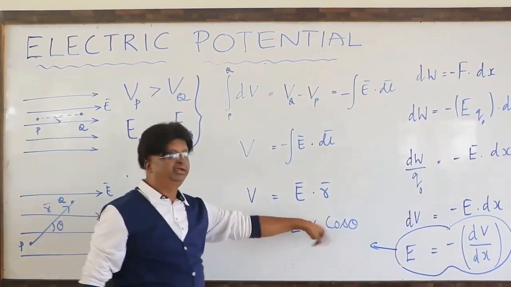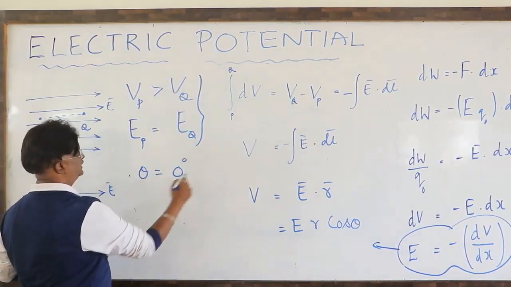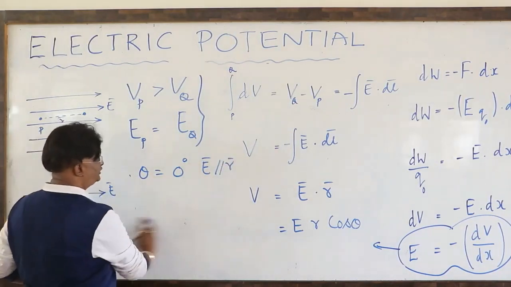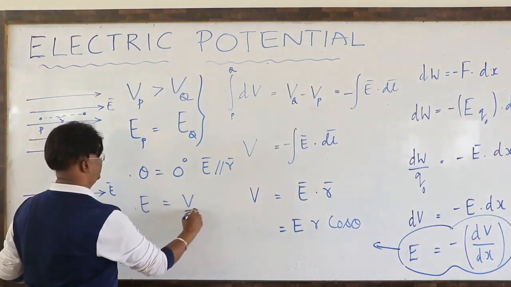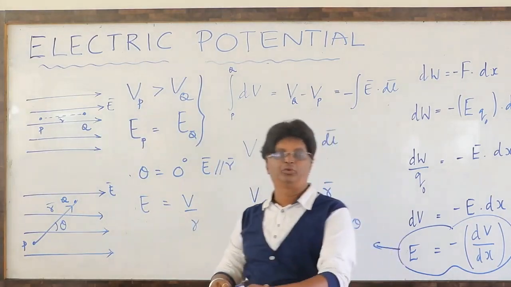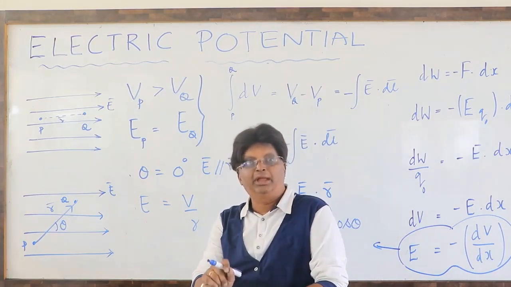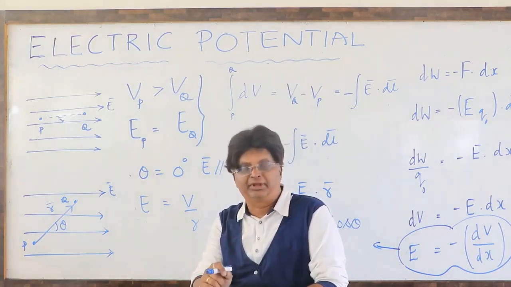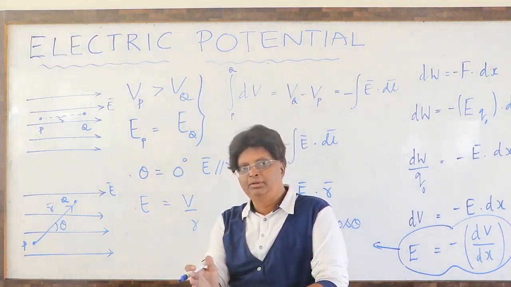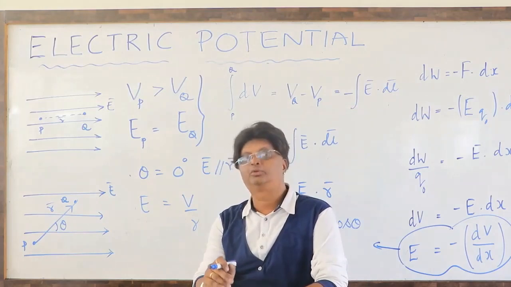V is equal to E times R times cos theta. Now for the case of cos theta equal to 1, that is theta equal to 0 degrees, E bar parallel to R bar, what you get is E is equal to V by R. When we spoke about the SI unit of intensity of electric field, it was Newton per Coulomb. There I mentioned an alternate and purely electrostatic unit as volt per meter. At the right time we will come to know why this unit is volt per meter. Newton per Coulomb is equal to volt per meter.